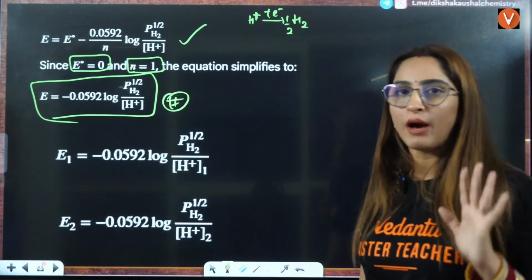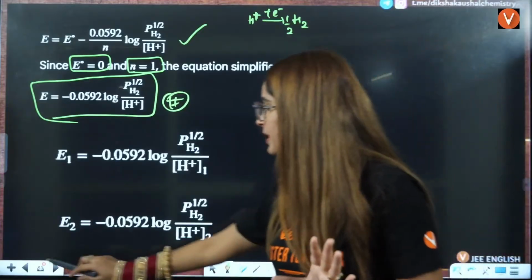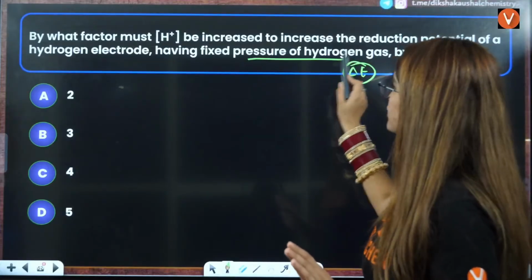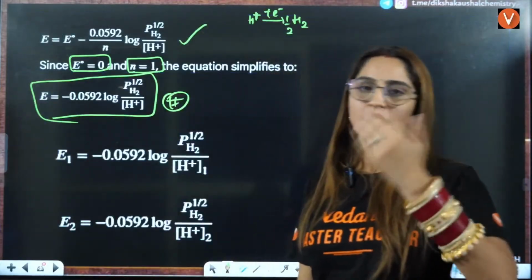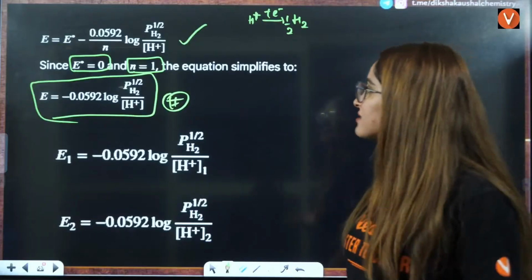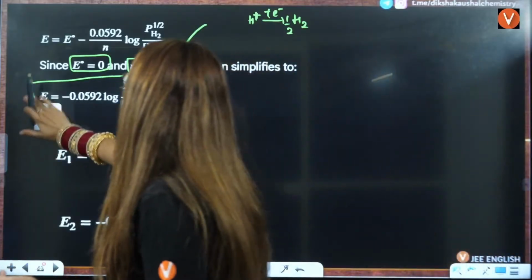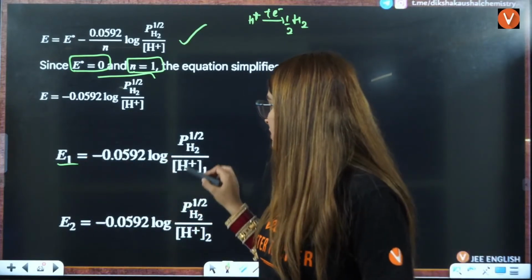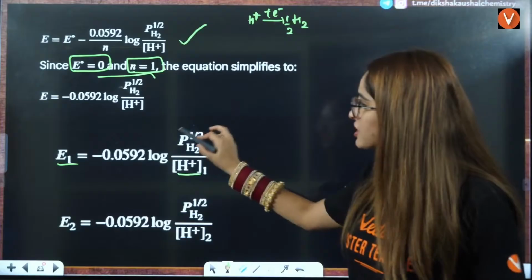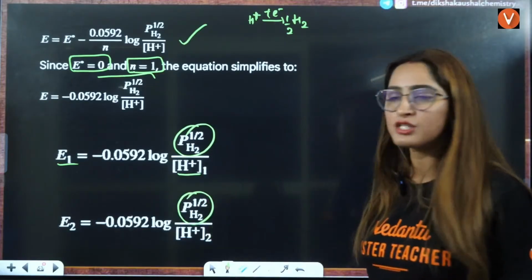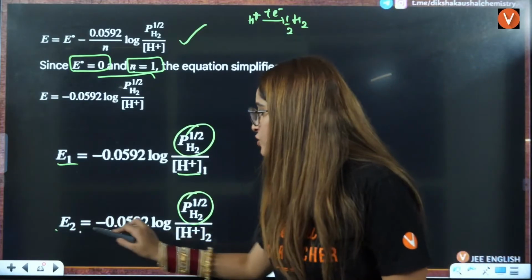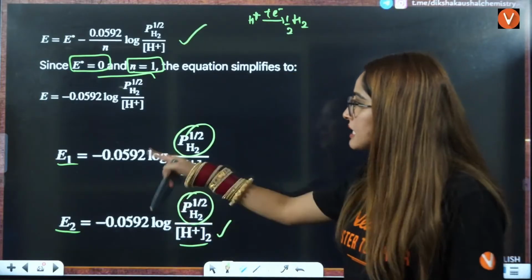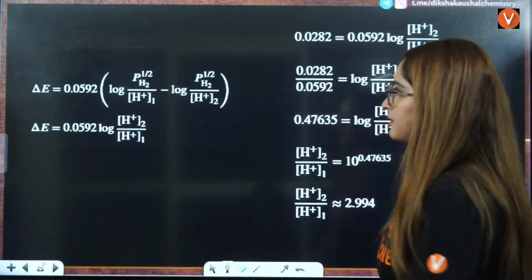Pressure is given to be 1 only. Pressure of hydrogen is going to remain 1. That is given here. Even if it is not 1, having a fixed pressure of hydrogen, that will be cancelled out. How will it be cancelled out? When you put these two conditions here, for E1 you put the value H positive 1, because pressure is constant. Rest of the things are constant. E2 is also the same, pressure is constant, only this will change. Now you have to subtract these two things.